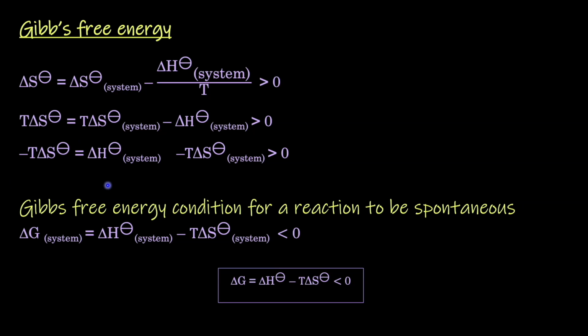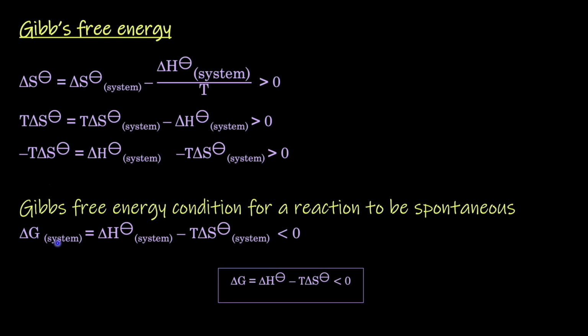So since this was the condition for the reaction to be spontaneous, the new condition is this, delta G, which is this term, we call the Gibbs free energy change now.